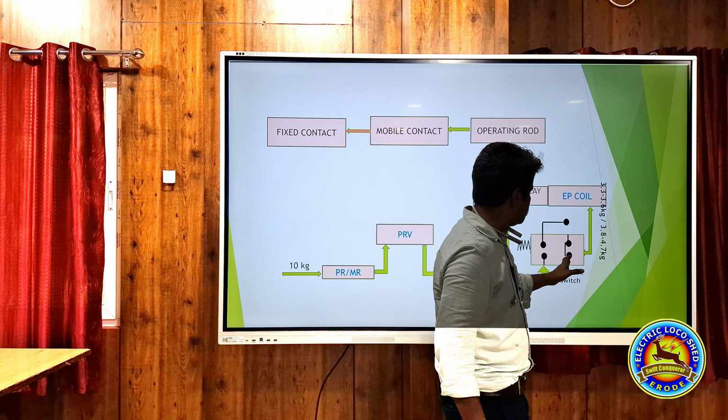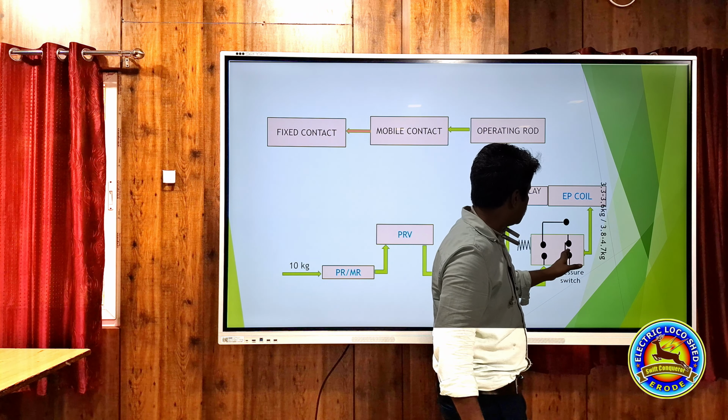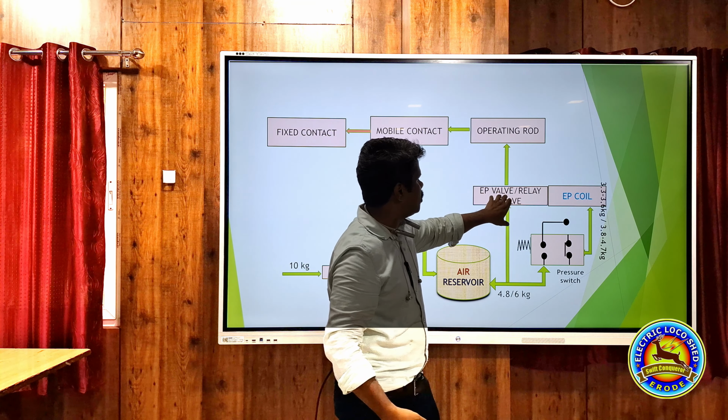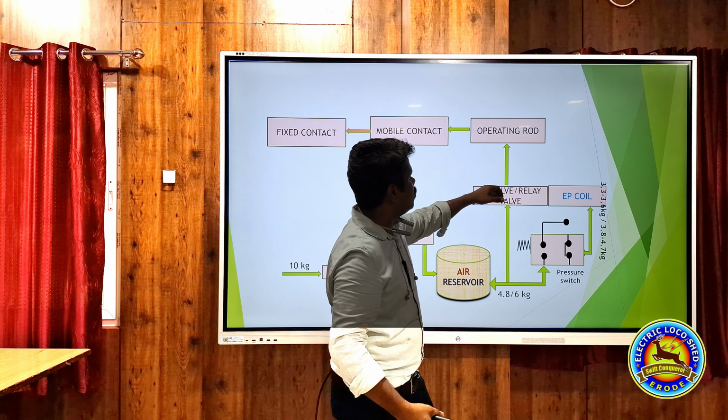110 supply will be available here. It will check whether pressure is available above 3.6. Only then will this pressure switch close and give supply to the EP coil. Pressure is also available here. Whenever supply is available here, this EP coil will energize. Whenever the EP coil is energized, air will come to the EP valve and the EP valve will also start to function. From this EP valve, air will be given to the operating rod. This operating rod will be activated and moved.